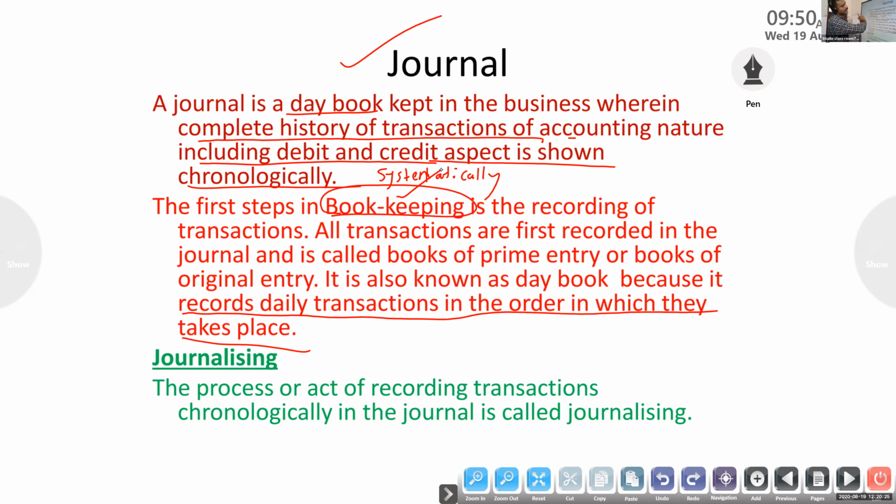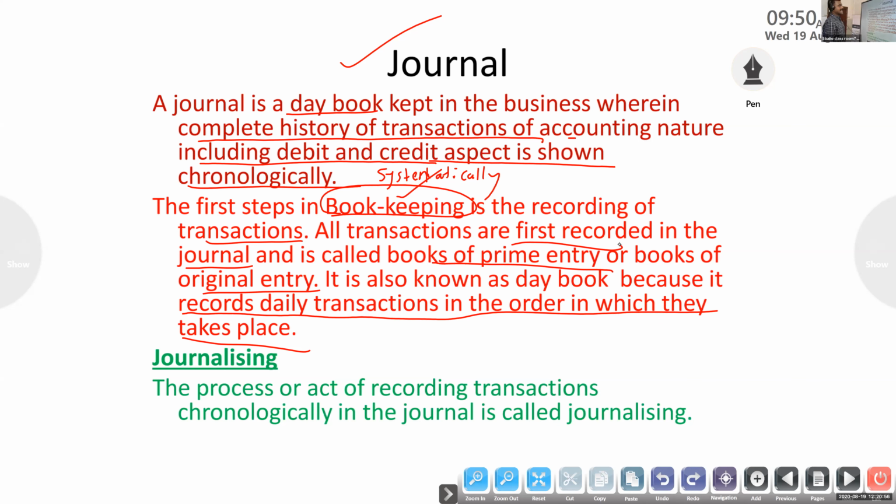Here we are recording the transaction, so all the transactions are first recorded in the journal. That's why it is called books of prime entry or books of original entry: whenever any transaction takes place, first we record it in the journal.